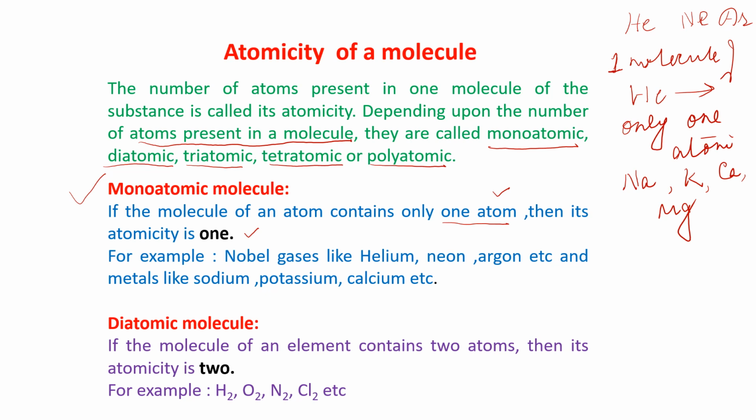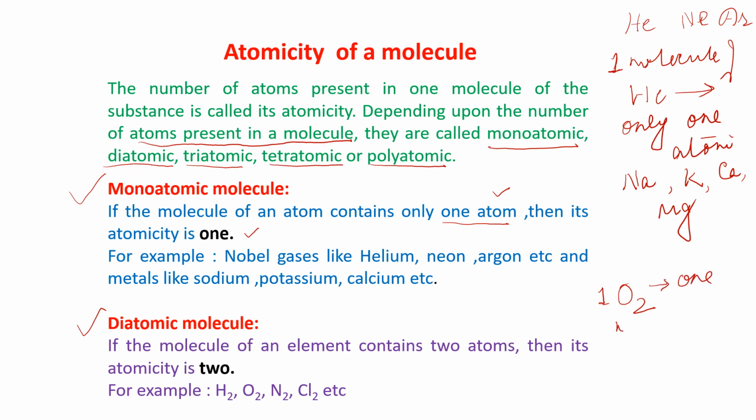Now, diatomic, as I told you, if one molecule of the substance contains two atoms. Suppose I am writing oxygen gas. The symbol of oxygen gas is O2. If I am writing O2, that means it is one molecule of oxygen.